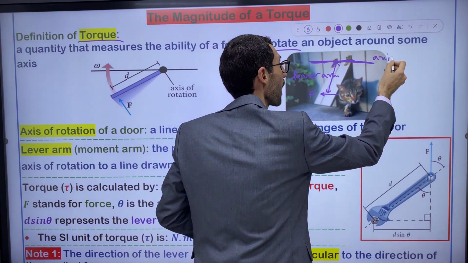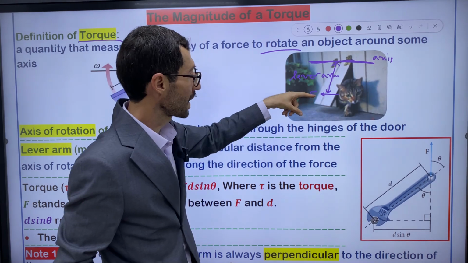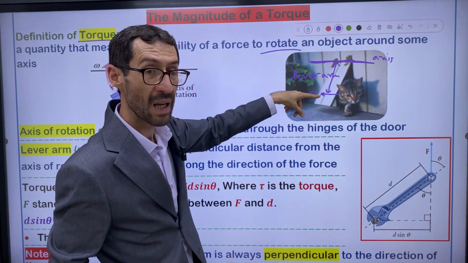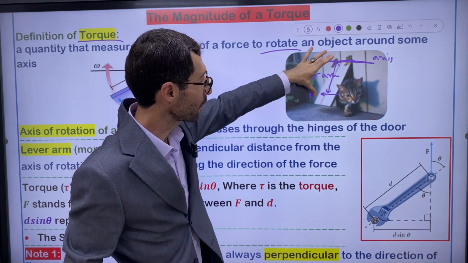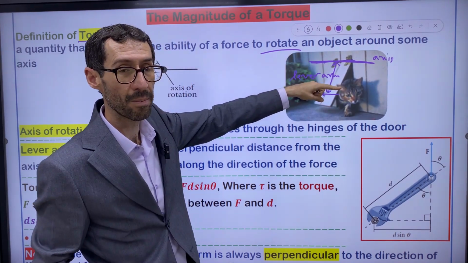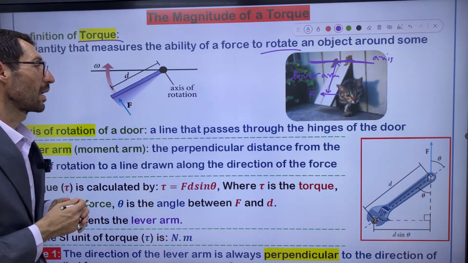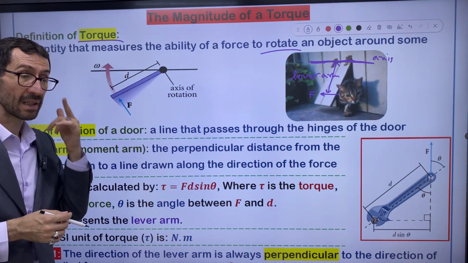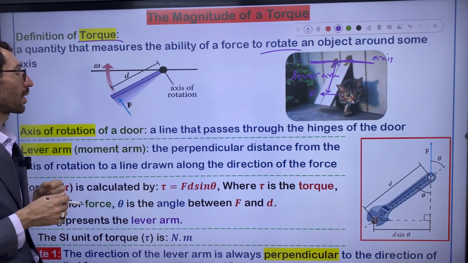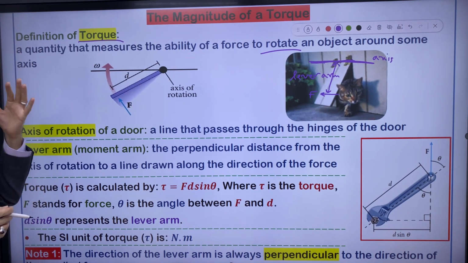So the distance from an applied force to the axis of rotation is called lever arm. This distance is called lever arm. So force and lever arm together can make torque on an object, can act torque on an object.